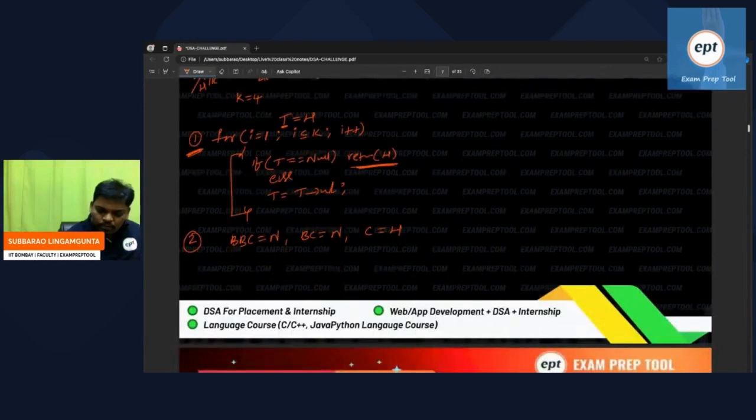Everyone observe. Take one for loop, because you have to reverse k people, so it runs 4 times only. I is equal to 1, I less than or equal to k, I plus plus. This loop is going on 4 times. Now see what happened. Initially, everyone listen, current is at the first node. Before current and before current are both outside.